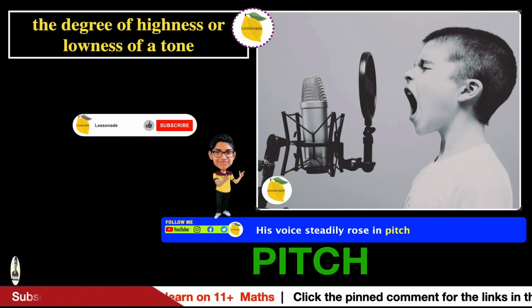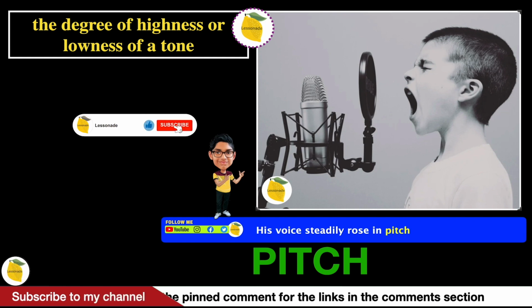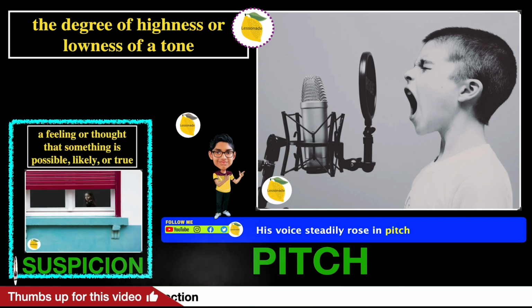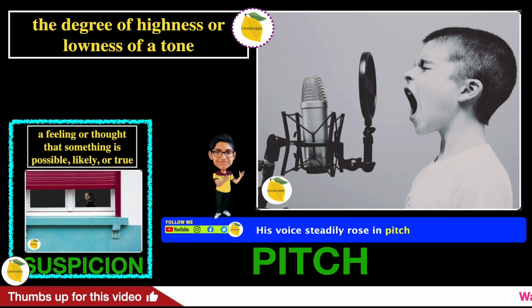So before we go on to the next one, let's try to recall the previous slide. The word we learned in the previous slide is suspicion. Let's go on to the next one.